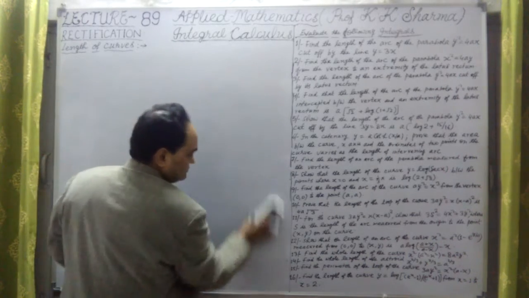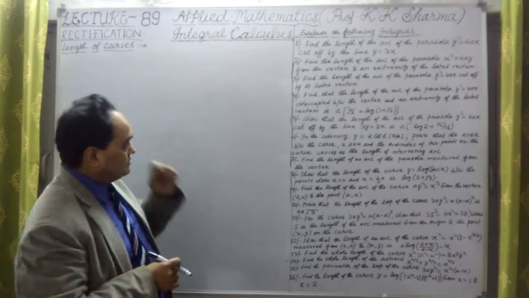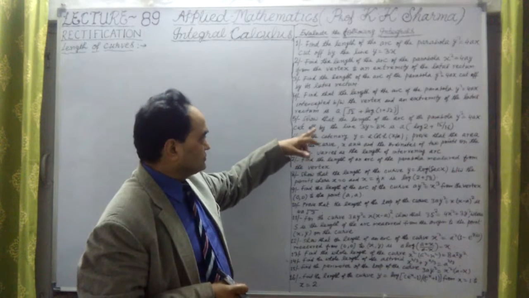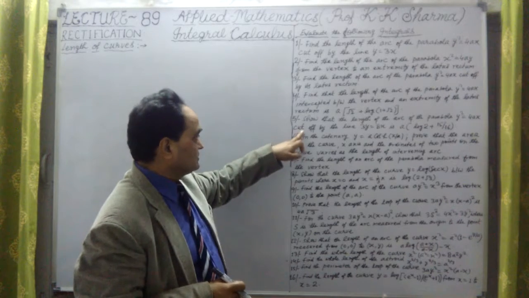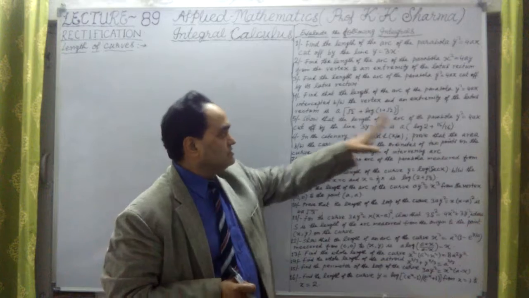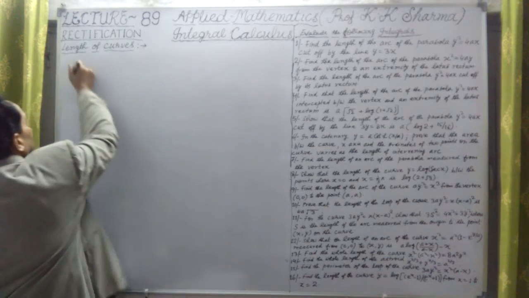So we are calculating the length of the arc, or rectification. Question number 5 says, show that the length of the arc of the parabola y square equal to 4ax cut off by the line 3y equal to 8x is this. Here the line is given. So question number 5.